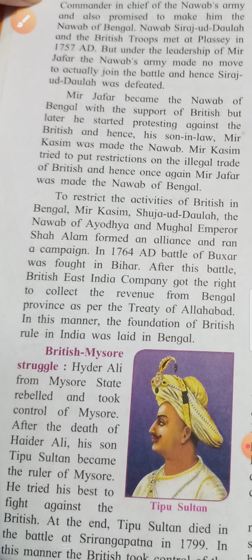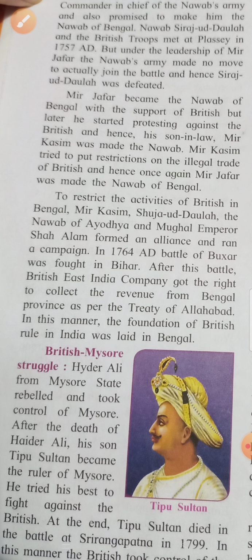Now children, here what happened? To restrict the activities of the British in Bengal, मतलब ब्रिटिश की जो एक्टिविटीज़ थी उनको रोकने के लिए मीर कासिम, शुजाउद्दौला the Nawab of Ayodhya, and Mughal Emperor Shah Alam, means these three of them formed an alliance. Alliance means what, children?